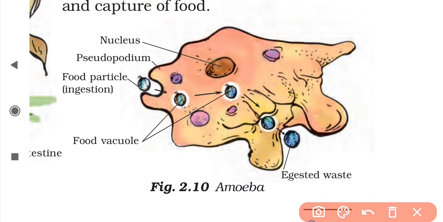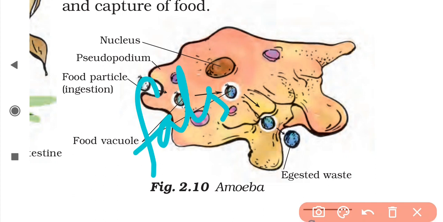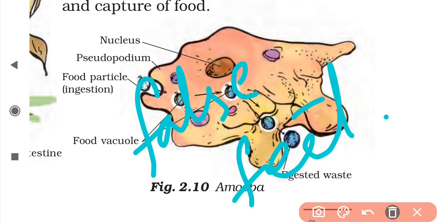These outer projections are named what? Pseudopodia. Pseudopodium is singular and pseudopodia is plural. Pseudopodia are also referred to as false feet. They act like feet so that the amoeba can move forward, backward, or in any direction with the help of these finger-like projections, which are known as pseudopodia.